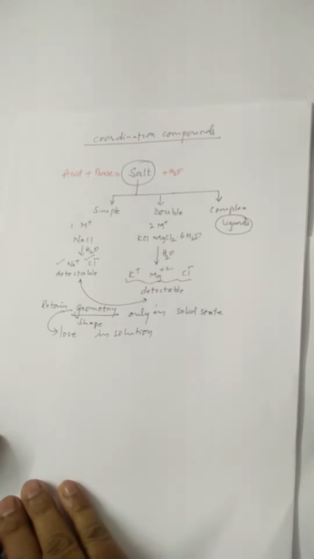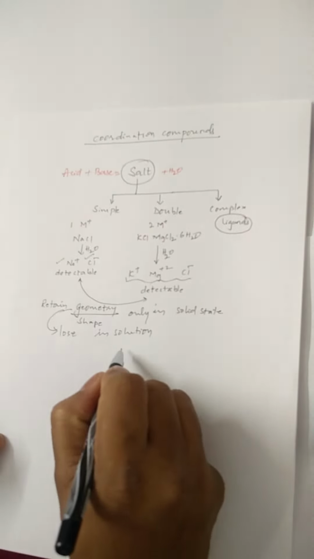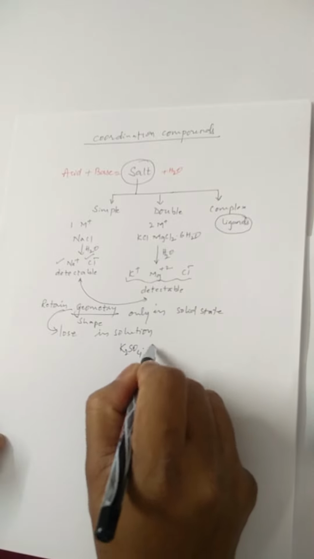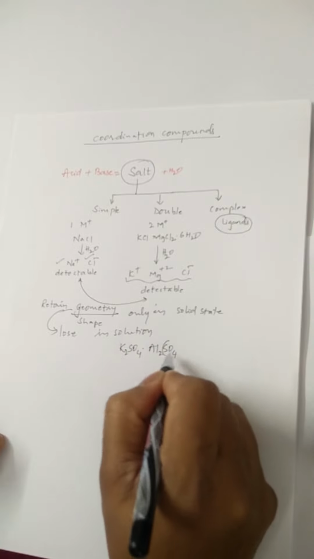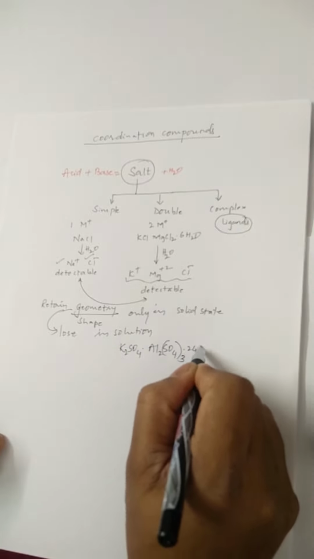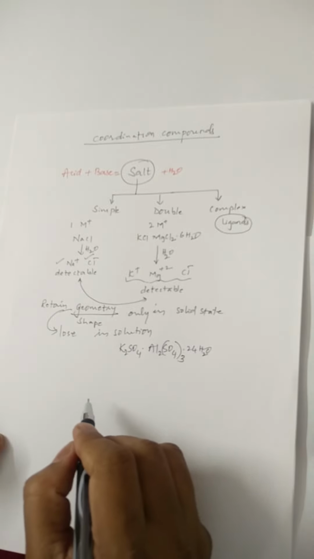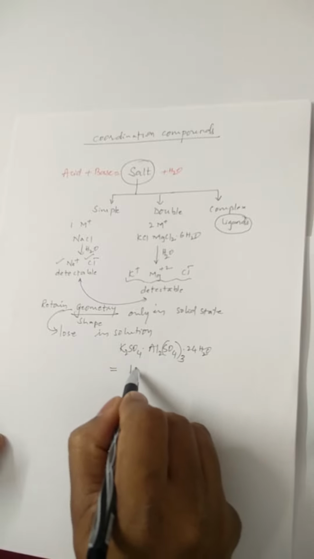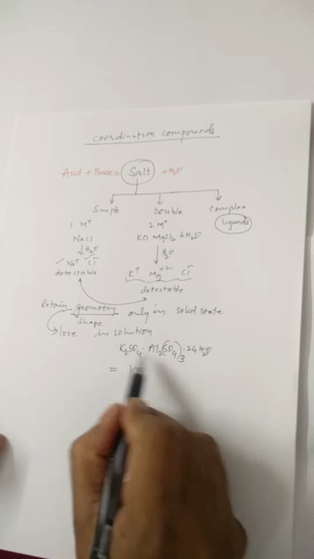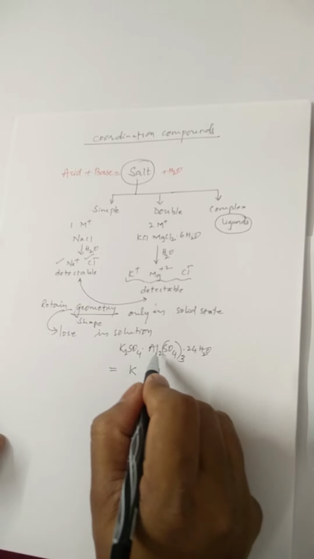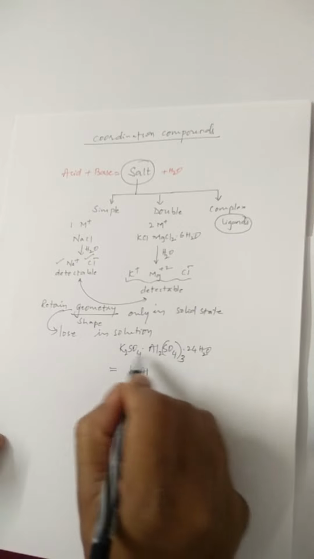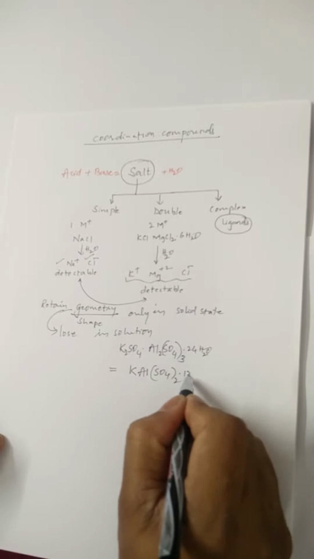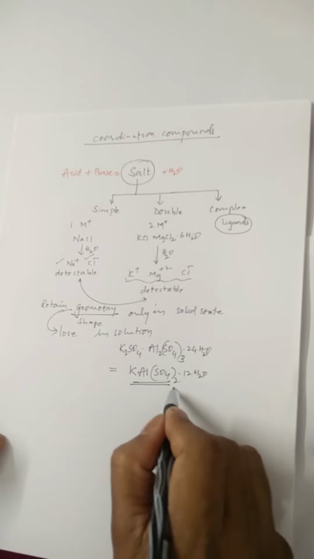There is one special type of double salt. For example, K2SO4.Al2(SO4)3.24H2O. Here, if you take some common factors, this can also be written as K, 2 is taken common, then SO4 is 4 and Al is 2, that means 1 Al will be there; of SO4, out of 4, only 2 will be there, SO4 2, and out of 24, 12 H2O will remain. This is found in the NCERT textbook.